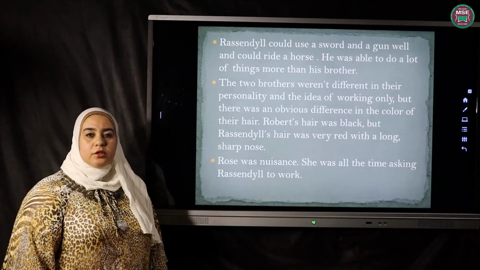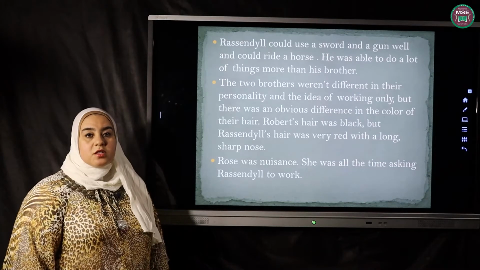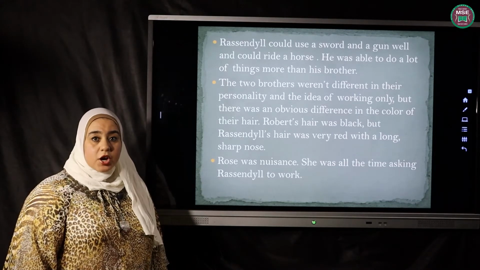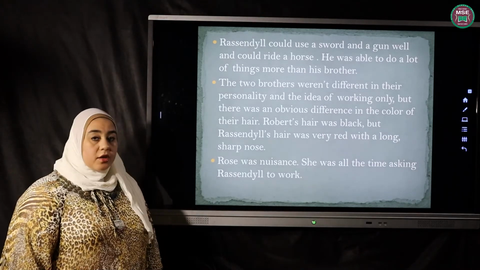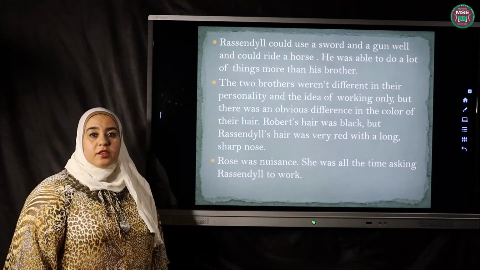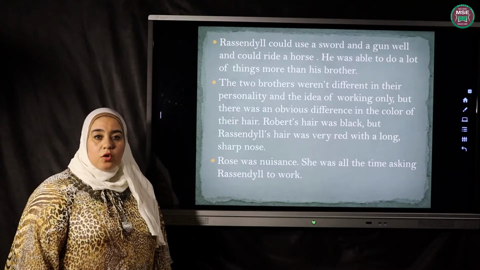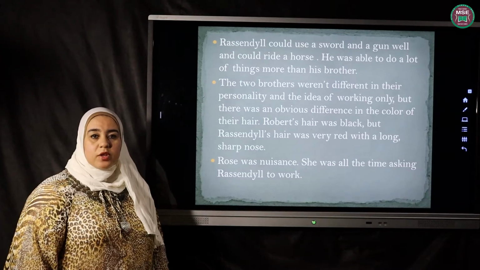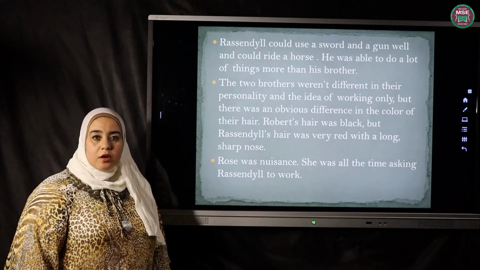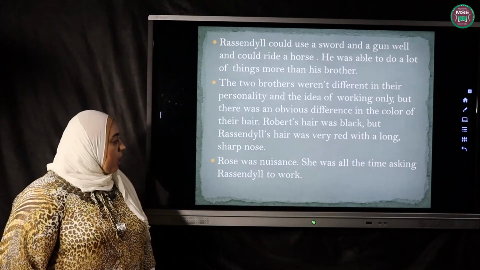For appearance, Rodolphe has red hair and Robert has black hair. Robert's hair was black, but Rassendyll's hair was very red, with a long, sharp nose. Rodolphe had got the red hair from the Elphberg family, when a lady from his family had a relation with one of the kings in the Elphberg family.